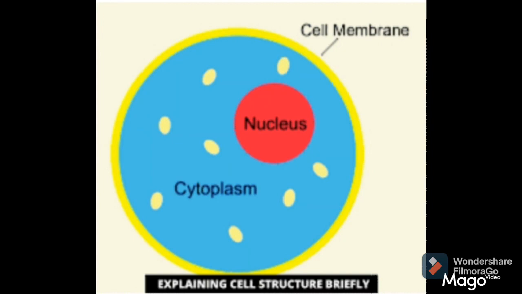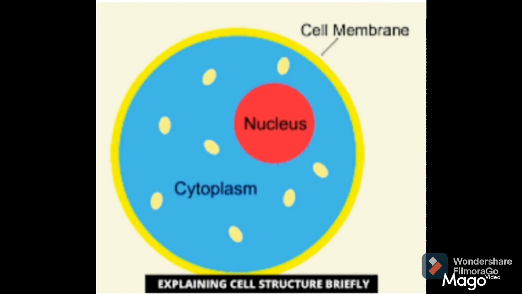So, you can see in the diagram basic structure of cell. We have discussed this structure many times. Basic structure of cell consists of outer cell membrane, which we call plasma membrane. In plant cell, along with this cell membrane, one more layer is there which we call cell wall. Both these points we have discussed.